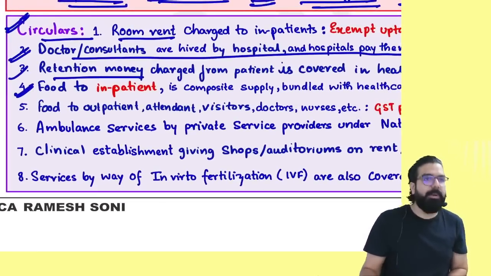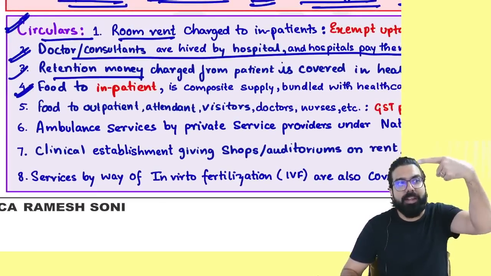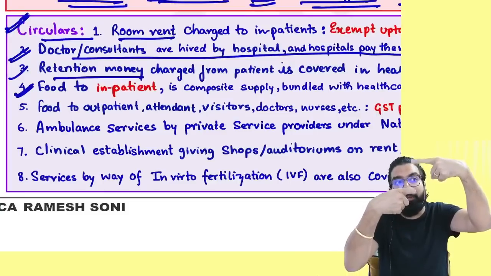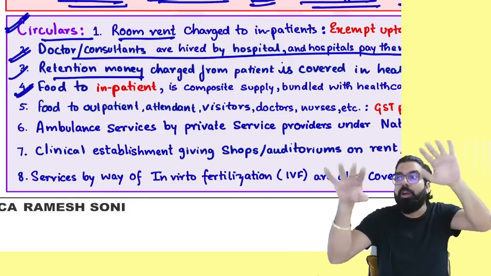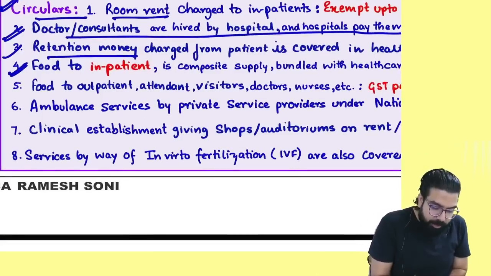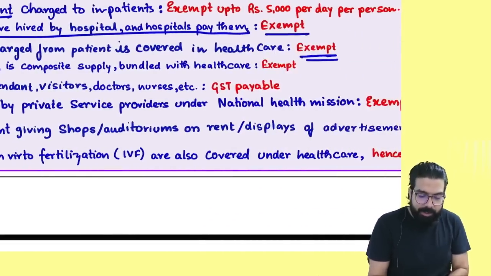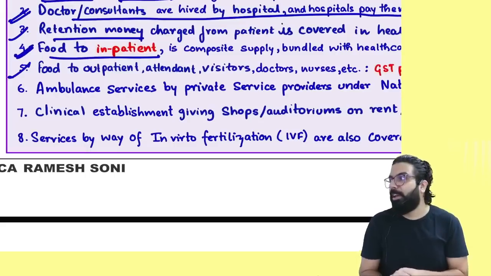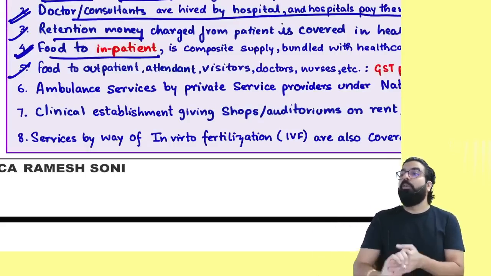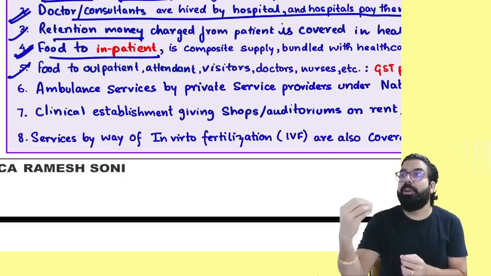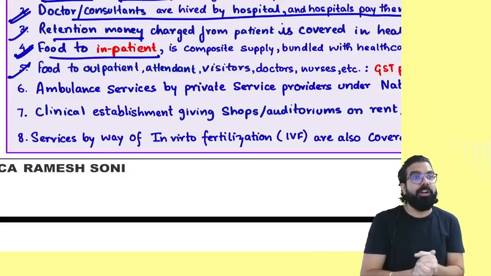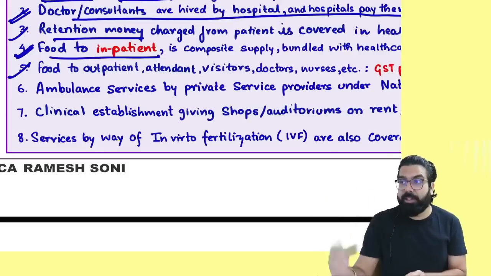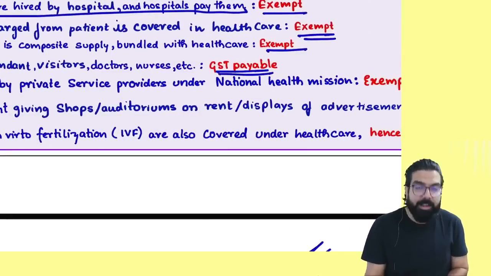When one person is admitted in the hospital, along with healthcare, he is also given food. Remember, when healthcare is exempted, the food which is provided is also exempt. But remember, food given to inpatient is only exempt. If one person is not admitted in the hospital, food given to outpatient, food given to attender, food given to visitors, food given to doctors, food given to nurses, all this always GST will be payable.